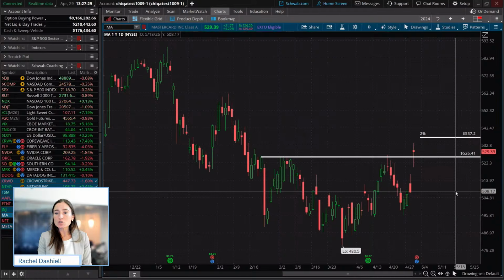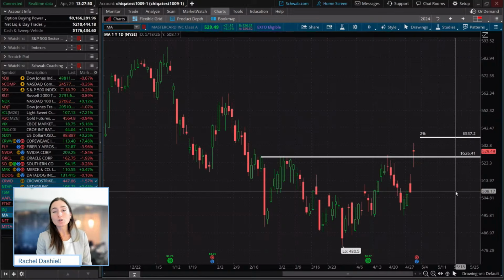So as traders, we know that this doesn't necessarily give us confirmation yet. There hasn't been a close above this level yet. There hasn't been multiple closes above this level. There hasn't been a 2% or 3% move above this level, maybe a 1% move, yes.